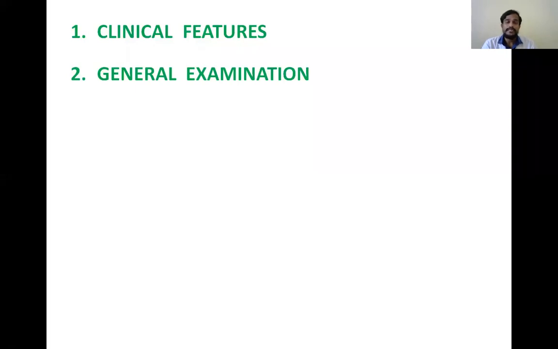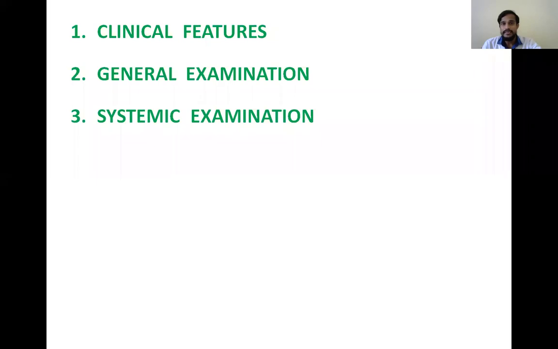After general examination, any doctor or clinician will look for the systemic examination. Systemic examination means the examination of the individual systems: the respiratory system, cardiovascular system, central nervous system, or gastrointestinal system. When the clinician examines a particular system, that is known as systemic examination.